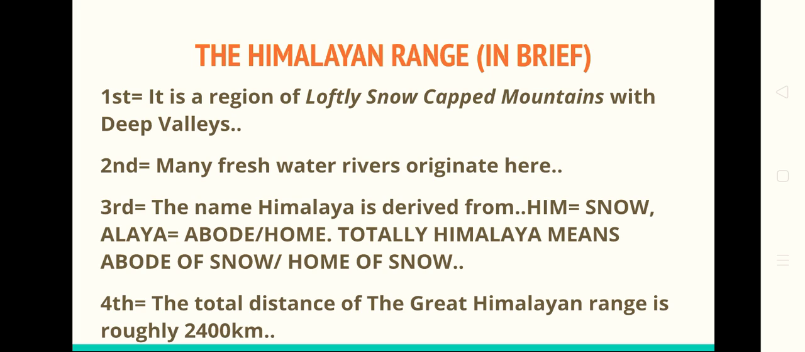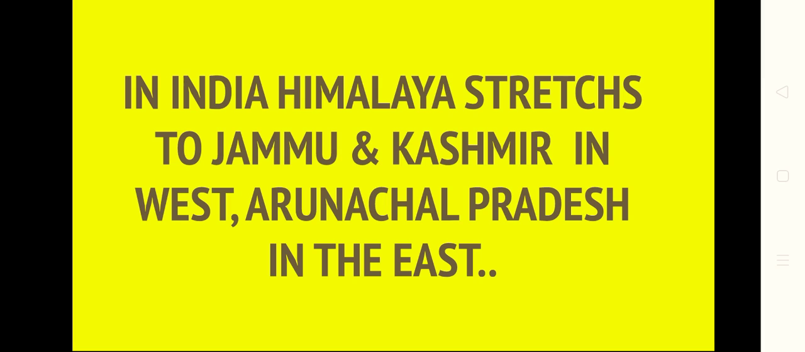Fourth, the total distance of the Great Himalayan Range is roughly 2400 km. In India, the Himalaya stretches to Jammu and Kashmir in the west, and in the east up to Arunachal Pradesh.